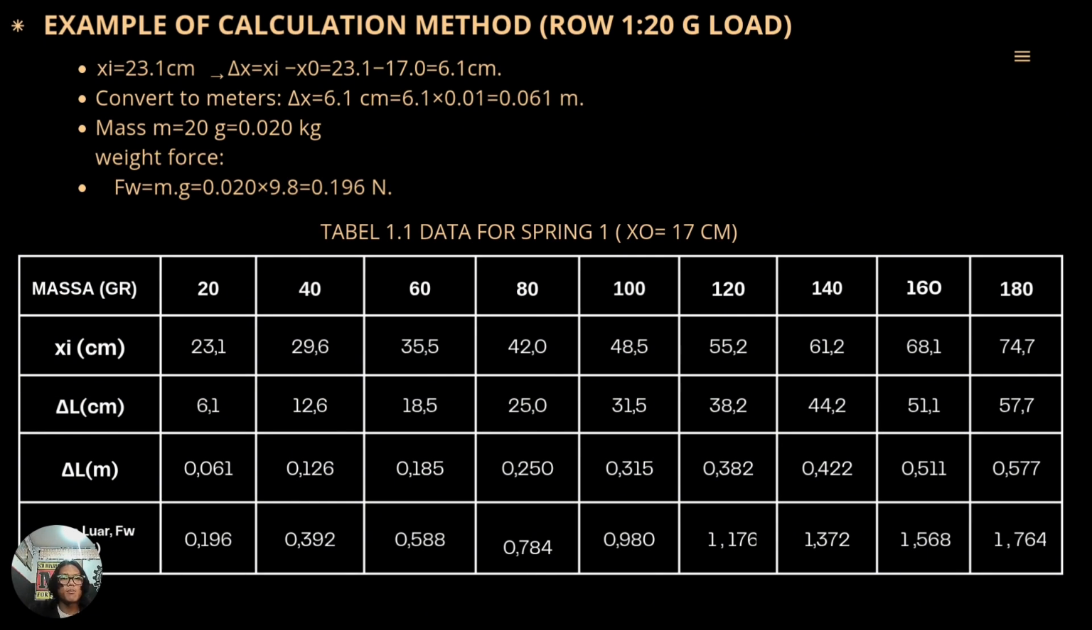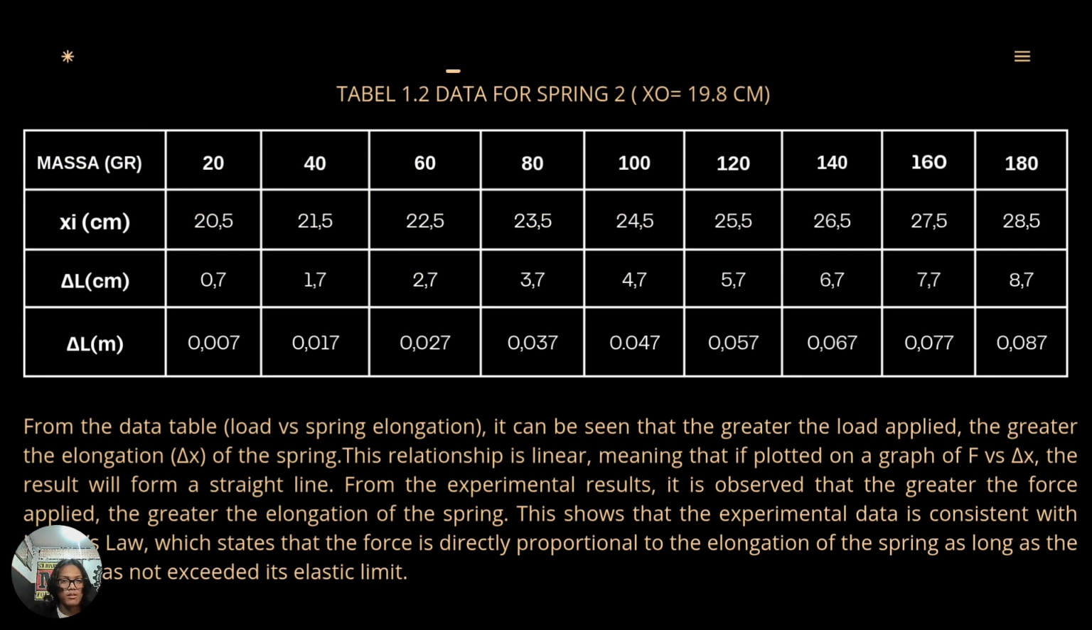And this is an example of the calculation method for row 1, with a 20 gram load. This is table 1.1, data for spring 1, where X0 equals 17 cm. This is table 1.2, data for spring 2, where X0 equals 19.8 cm.